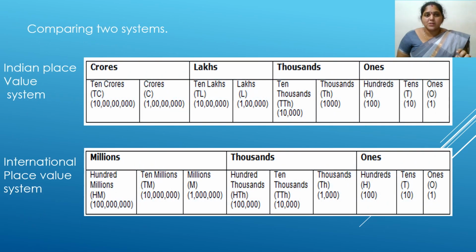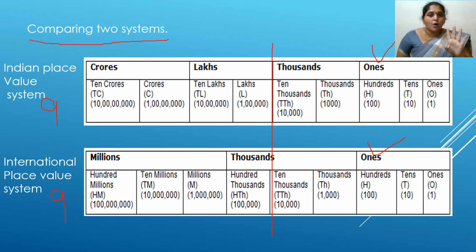Now comparing the two systems. Now we are going to compare two systems, Indian place value system and international place value system. In Indian place value system we have 9 place values. In international place value system we have 9 place values. But the grouping of the systems is different. Ones is equal in both the systems, and coming to the next is thousands. Till 10,000 it is equal, but coming to the 6th place value, in Indian place value system we have lakhs, whereas in international system we have 100,000s. From this we are going to have different place values.